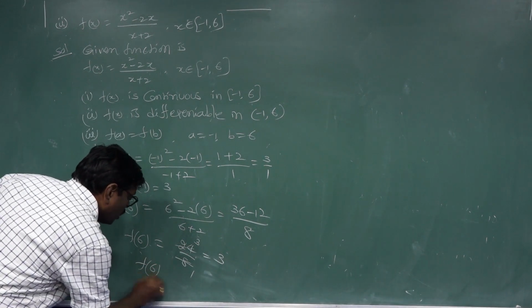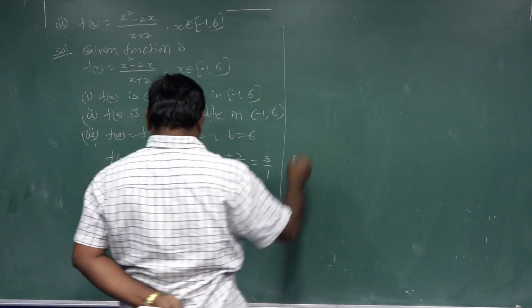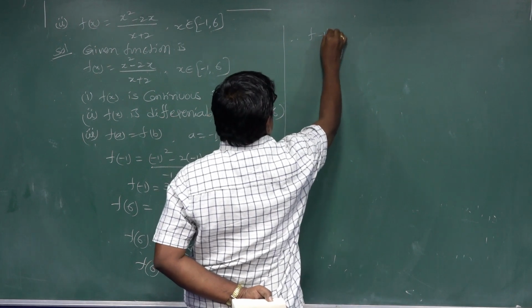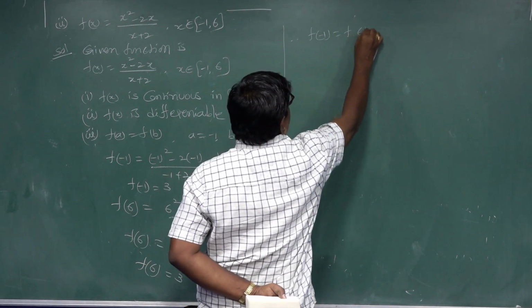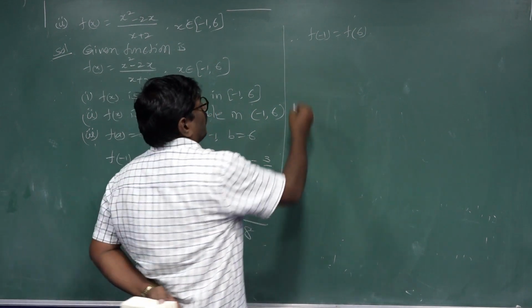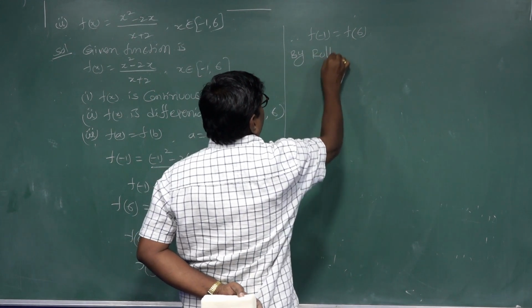F of 6 equal to 3. Now f of -1 equal to f of 6.